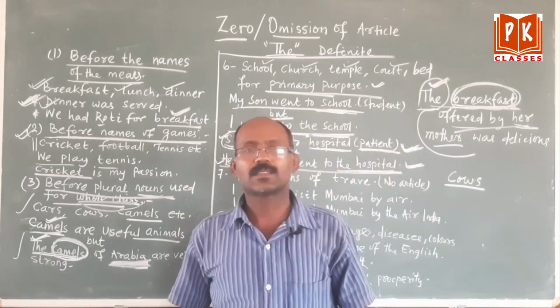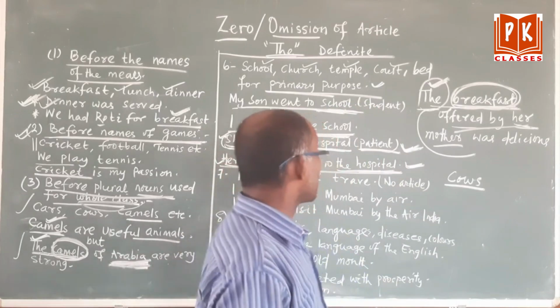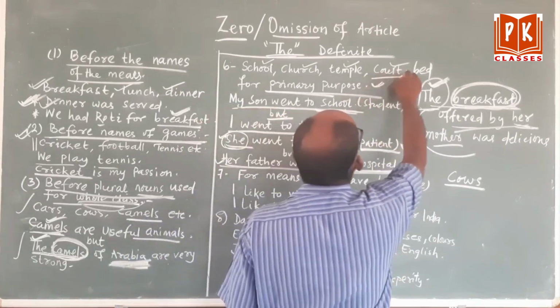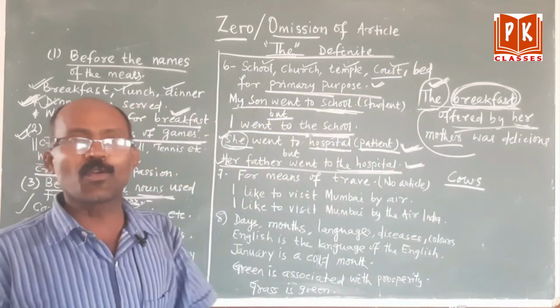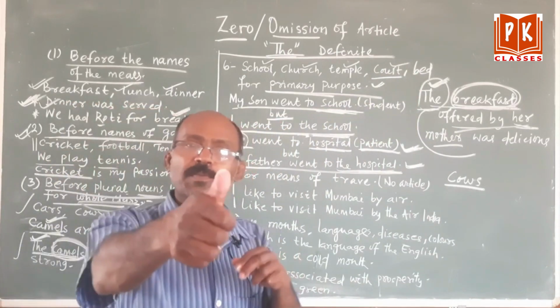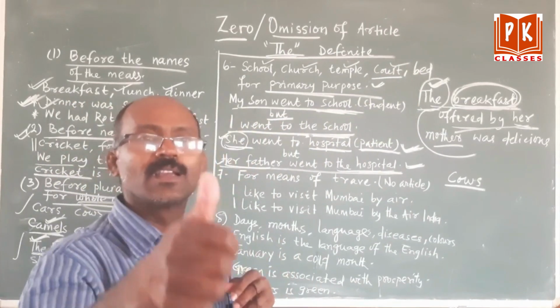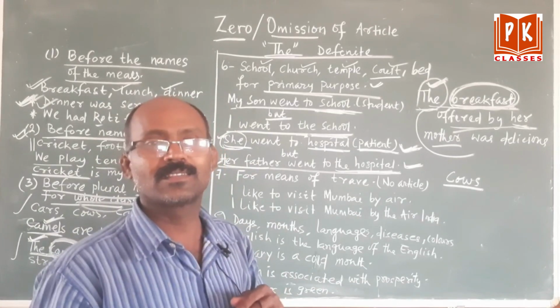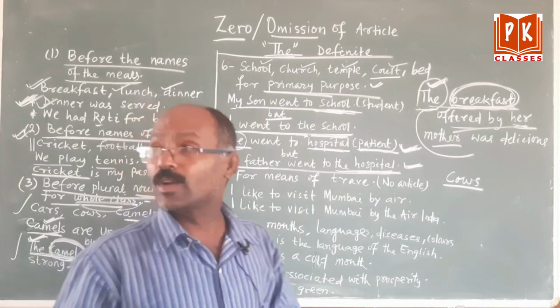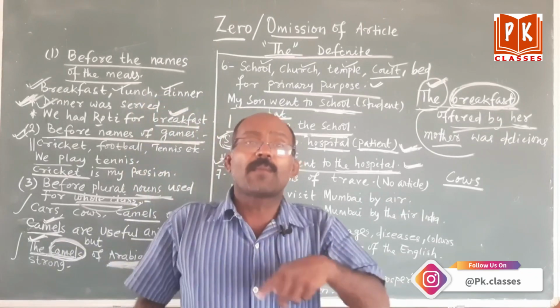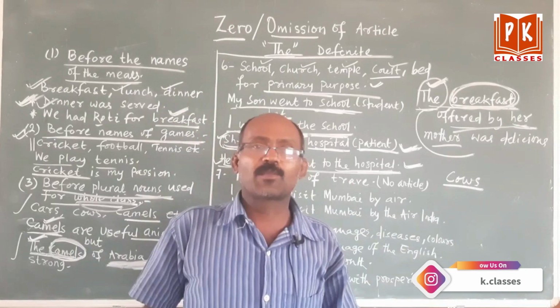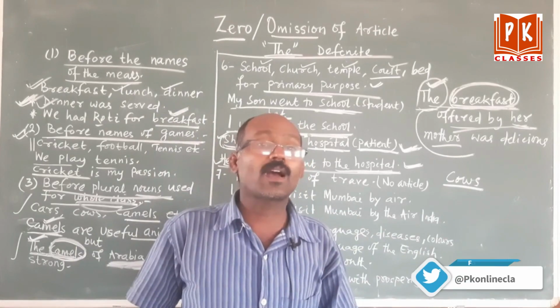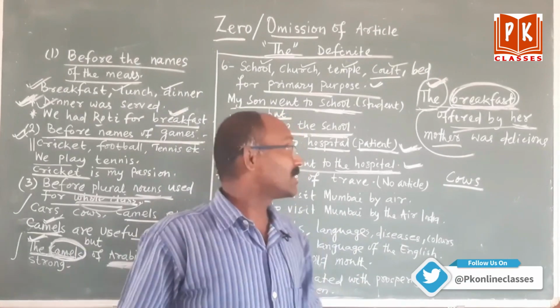Completely changed, isn't it? Did you understand? That means suppose he went to court. He went to court means he is a prisoner, or a litigant. But I went to the court means my purpose is different. I am not a prisoner. I am not a litigant. Did you understand?